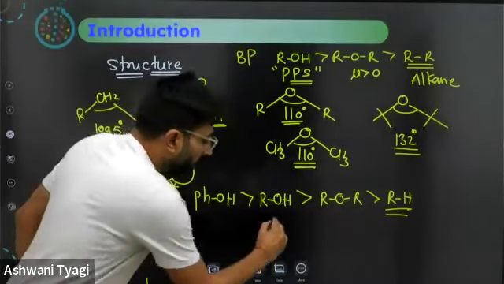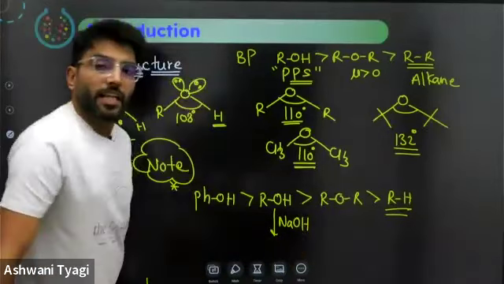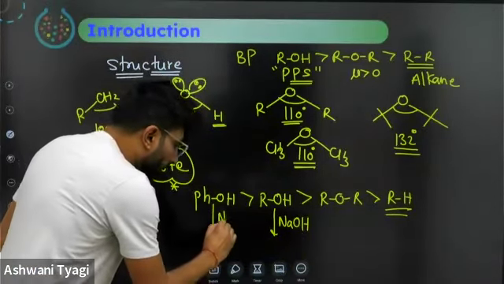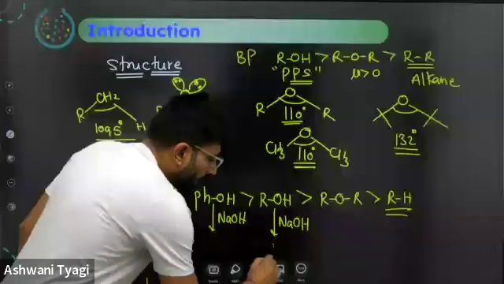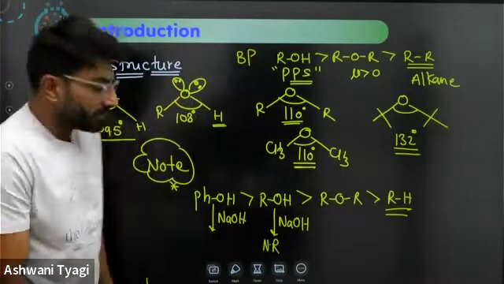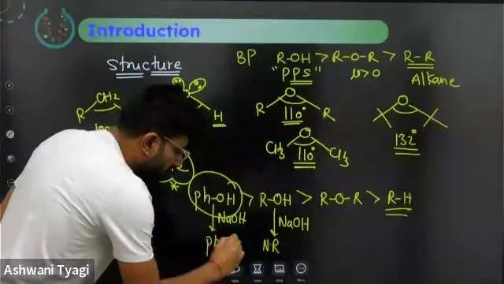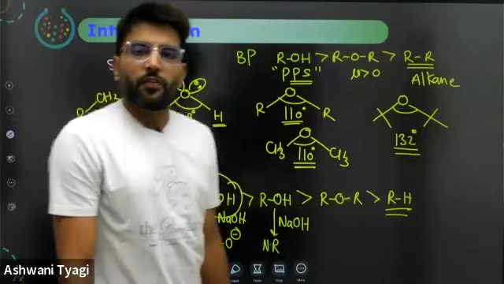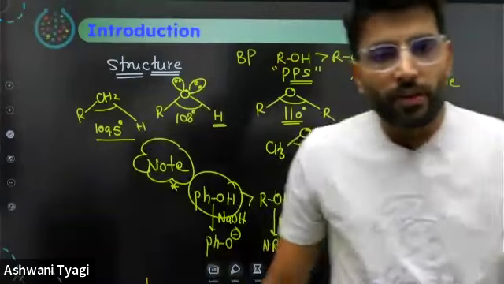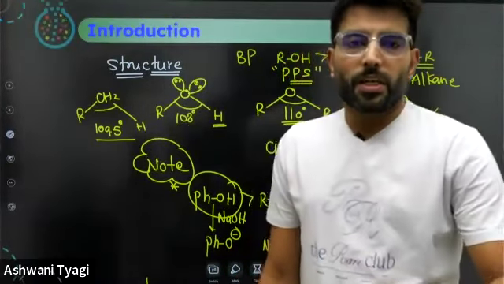How can we say? If we make alcohol react with NaOH, there will be no reaction. In case of phenols, there will be phenoxide formation instantaneously. Phenols are sufficiently acidic to react with NaOH.